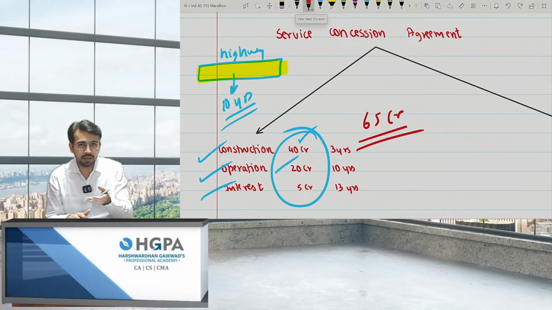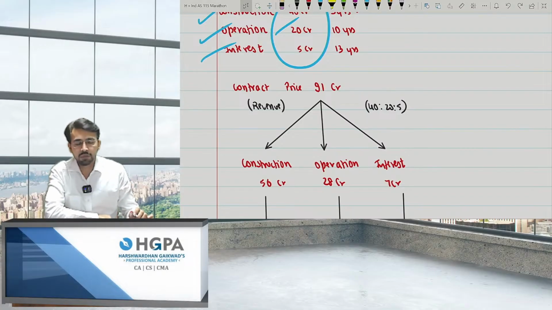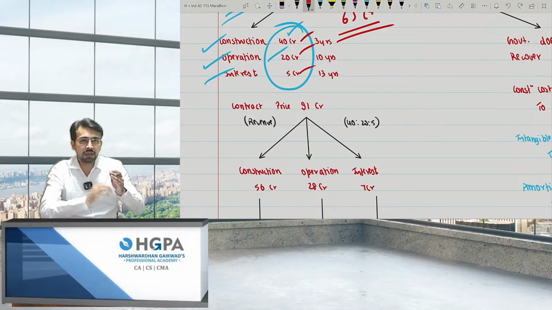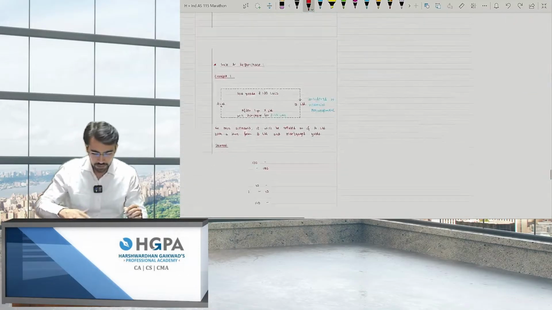Obviously I'll not do this for free, right? I'll take something from the government. So the contract price which the government fixed was 91 crores. The income will be booked on the basis of the expense ratio. The ratio was 40, 20 and 5. But this will not be treated as SSP, this will be treated as cost. Why cost? Because it is nothing but construction, and construction is based on the stage of completion, right? So 40, 20 and 5, the income will also be booked in the 40, 20, 5 ratio. So for construction it is 56, for operation it is 28, and what is happening with this one?